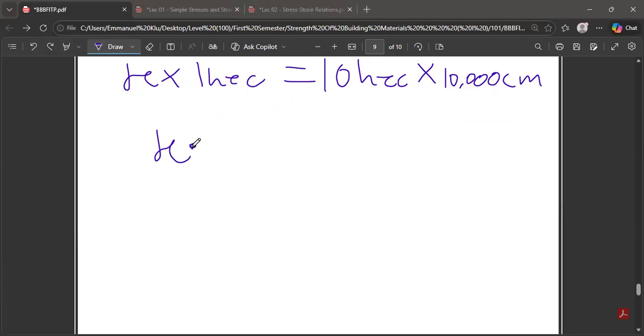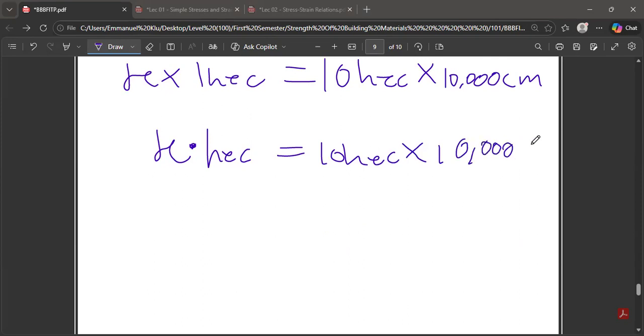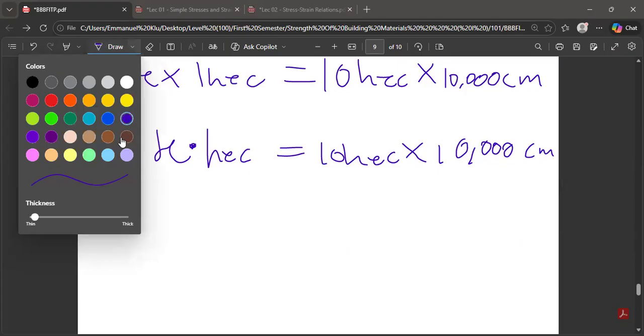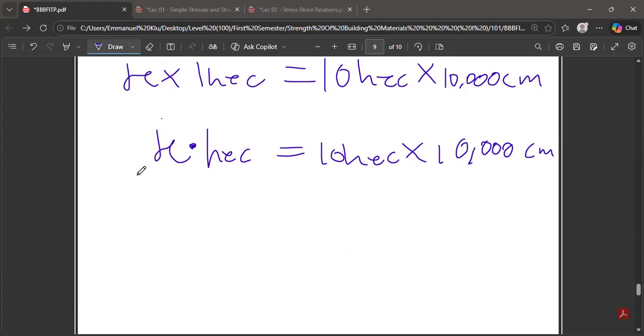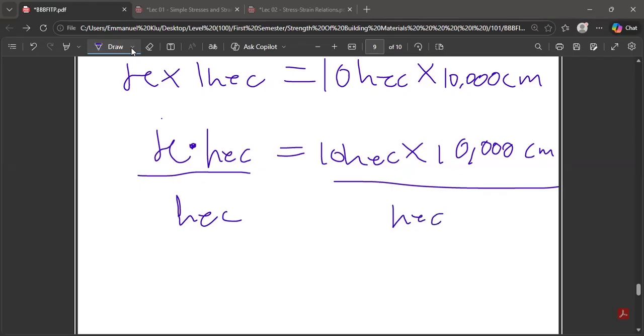So if you see dot, dot means multiplication in physics. So X times hectares is equal to what? 10 hectares times the what? 10,000, we are talking about centimeters. So if we want X to stand alone, what do we do? We divide both sides by hectare, because we want X to stand alone.